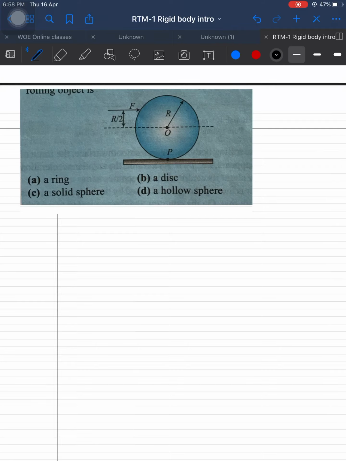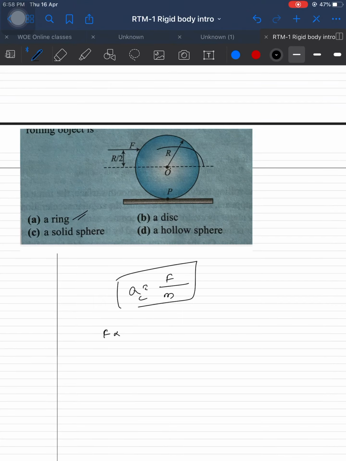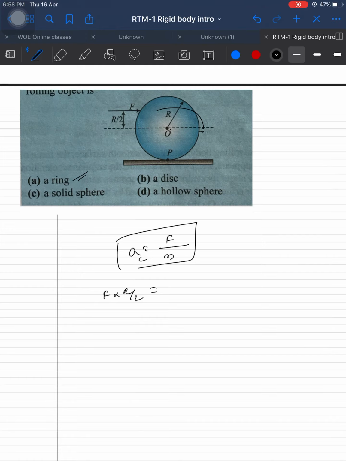Now let's do it like the previous case. First assume it is a ring. In this problem, A is equal to F by M, A center of mass. Now the rotational balance: F into R by 2 is equal to I into alpha.